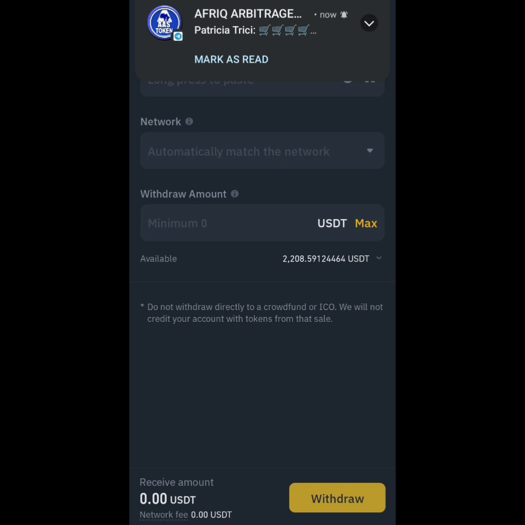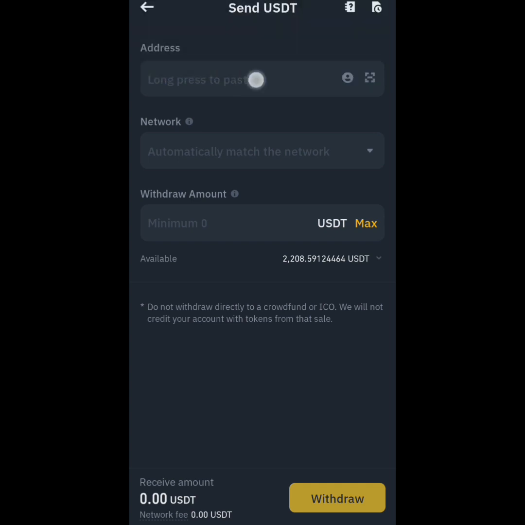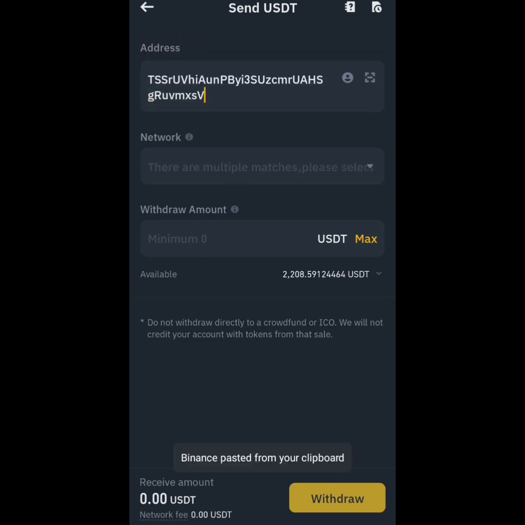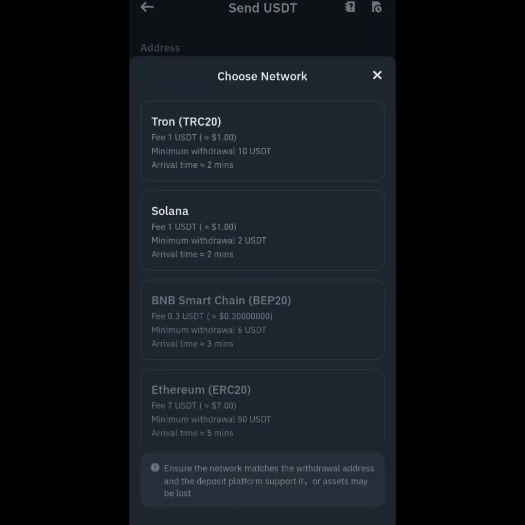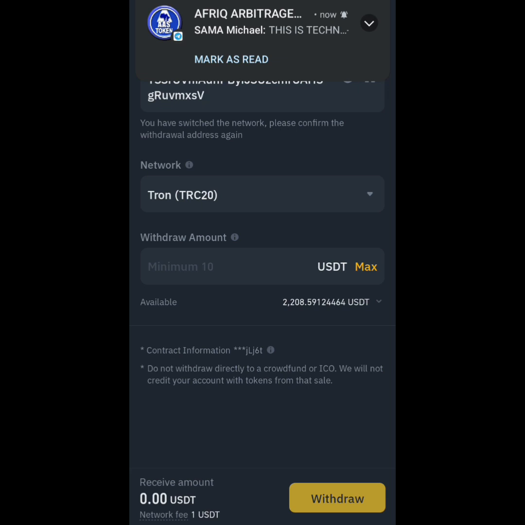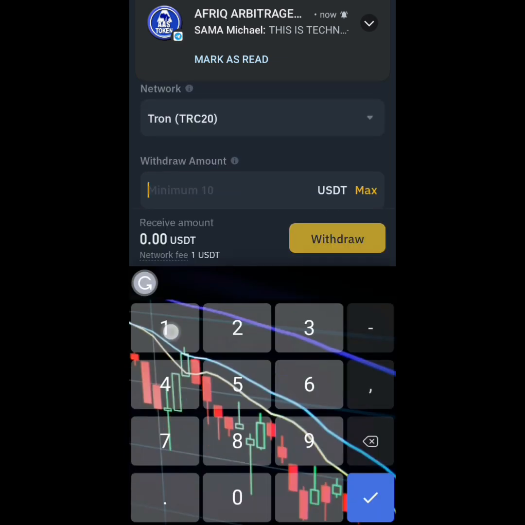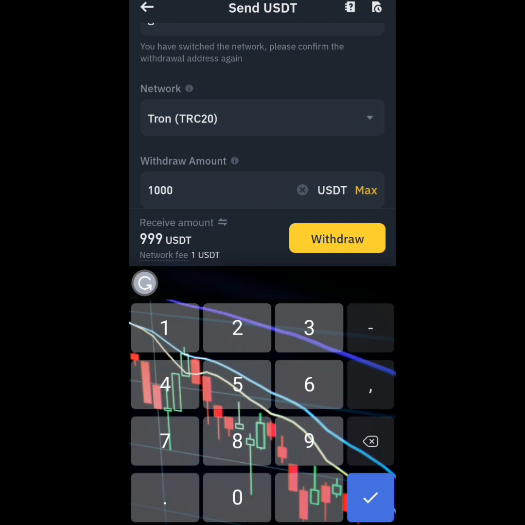When I click on that, the next thing to do is to enter the address that we just generated from our AAS token. So I paste it here, and after pasting it, I'm going to enter the network. This is TRC20. Once I enter that, I'm going to enter 1,000.65. So this is the amount I'm going to enter right now.